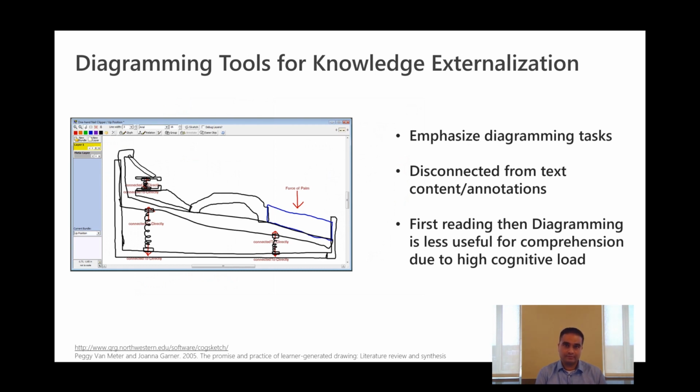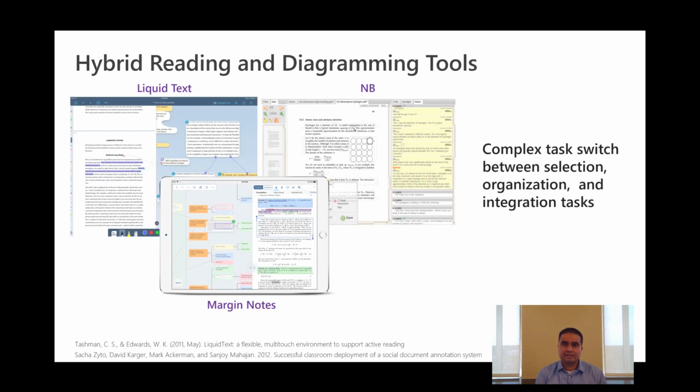In fact, studies have shown that while diagramming is useful for comprehension, the effort required to make diagrams often outweigh its benefits. Tools such as LiquidText and margin notes support both text and canvas as a side-by-side layout, but the different levels of representations are still largely disconnected. Ideally, reading tools should allow low-level representations to be merged upwards to build integrated mental models.